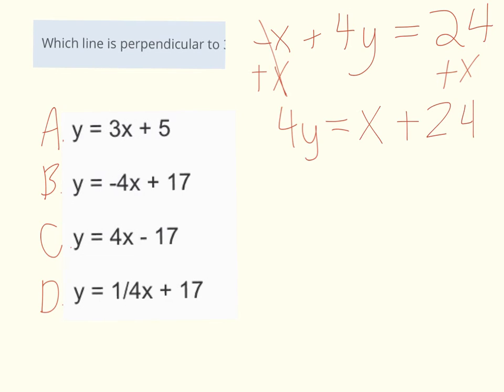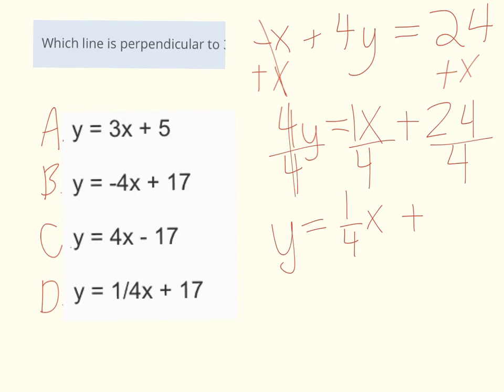And then I need to get rid of the 4, so I'm dividing by 4 on both sides. And I have to do it to every single term. So don't forget, if there's not a number in front of the x, that means it's just a 1. So I end up with y equals 1/4 x plus 24 divided by 4 gives us 6. So now that I have the equation in slope-intercept form, I'm going to be able to look at my slope. So the slope is 1/4.